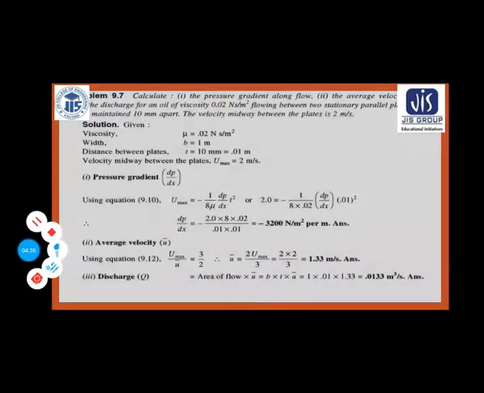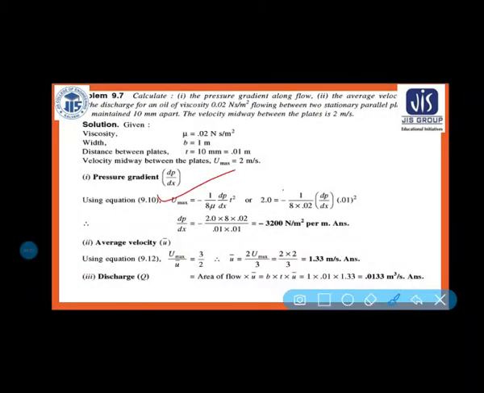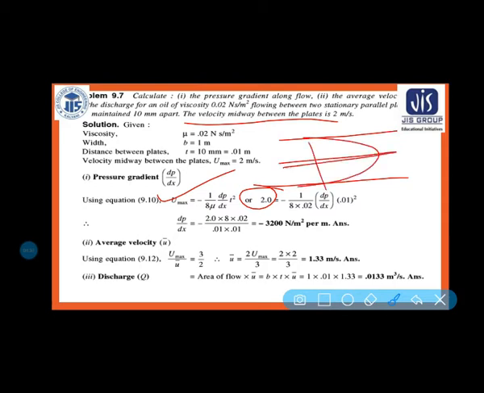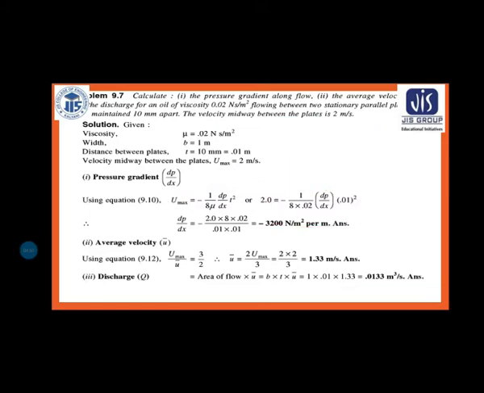Here basically put the value, U max is given midway between plates. That means if this is your plate, this is the midway, and here the velocity is given. In the midway, we have seen maximum velocity, because shear stress is negligible here. Am I right? So 2 is equal to, so the only unknown parameter is dp by dx.